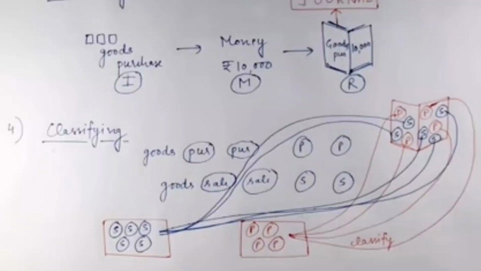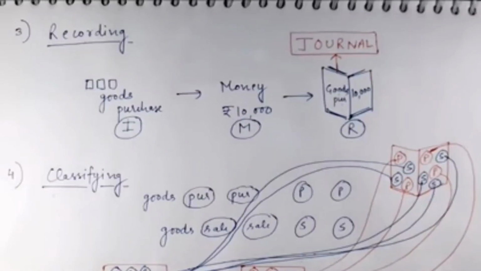Third process, whatever transaction you have measured in term of money, now you have to record. If you are purchasing goods or selling goods, you have to record all the things in one book, known as the journal. First, we identify that this transaction is related to the business.